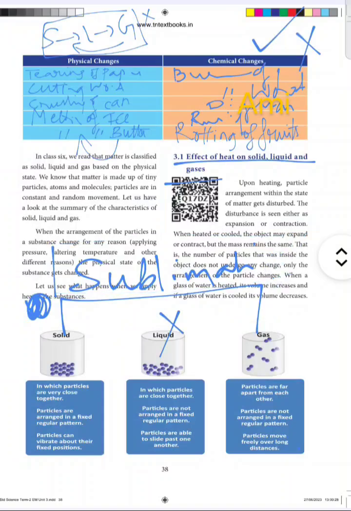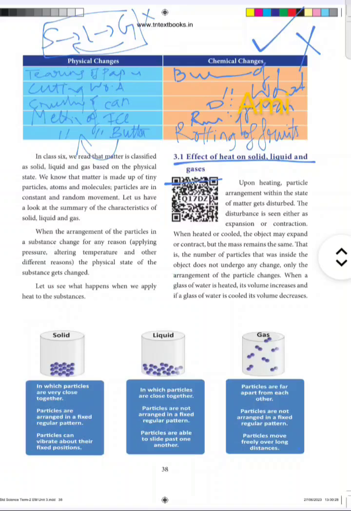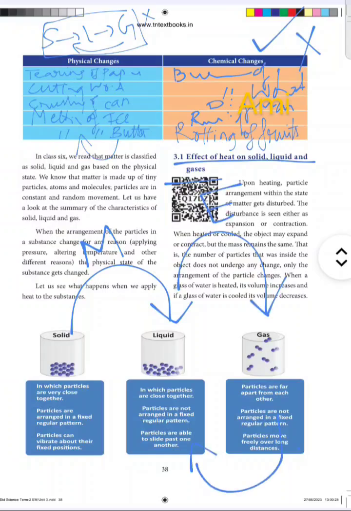So can you understand? We'll have a quick recap here. We saw about the physical changes and chemical changes. Now we are seeing how the effect of heat and cold, that is the temperature, affects the states of matter, that is solid, liquid and gas. When a solid turns to liquid, that process is known as melting. When liquid turns to gas, that is evaporation. When a gas is converted to liquid upon cooling, these two processes we observed are upon heating, that is addition of temperature. Here we are reducing the temperature.